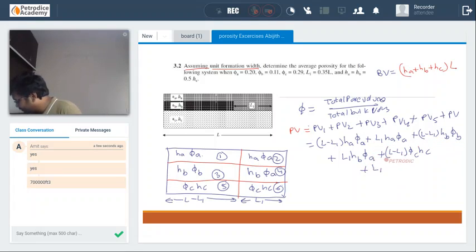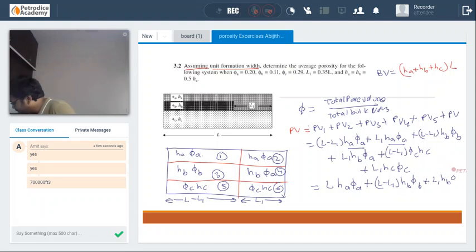PV6. L1 into HC into phi C. So what we will get is HA phi A, HA phi A, HA phi A, that will be L into HA phi A plus HB. So this one will be L minus L1 into HB phi B plus L1 into HB phi A.